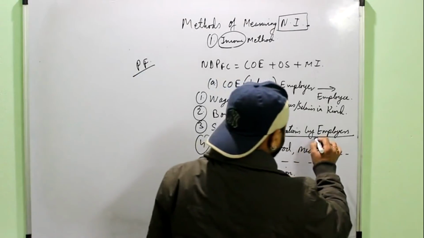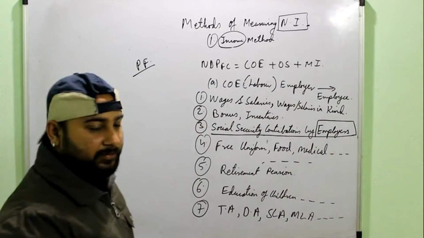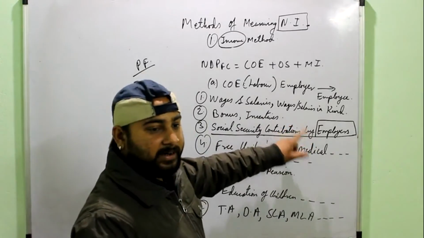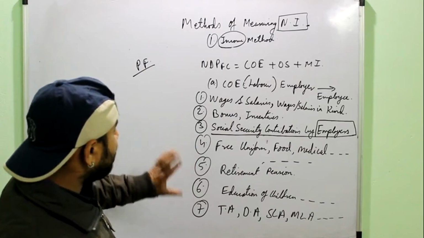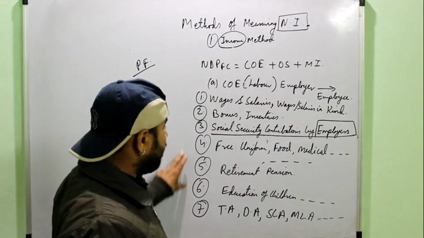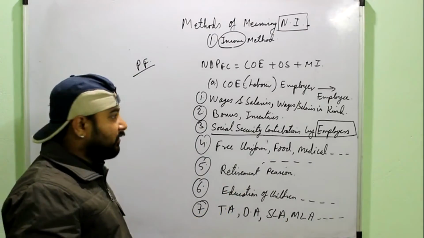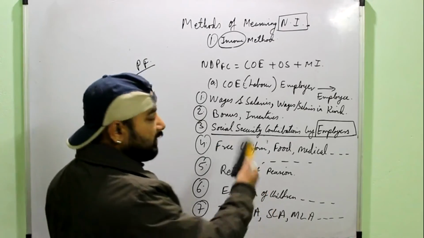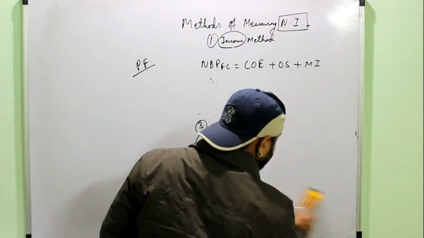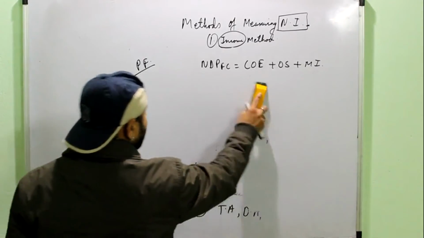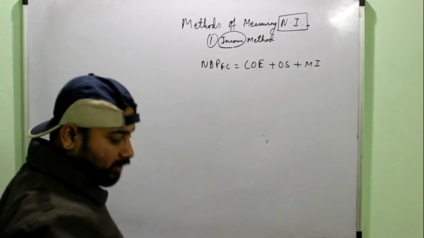One more thing that you have to take care is that only when it is the contribution by employers, it will be added. If it is the contribution by employees, then it will not be added. It means it has already been added in the salary of the employee. Then these are the various factors which you have to add, or various elements of COE. So the first target whenever you are solving your question is to find the COE. And it is again simple to judge that if the money has been paid for providing the labor, simply from the employer to the employee, it will be part of COE.